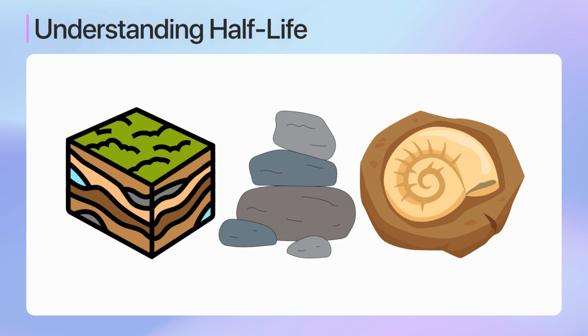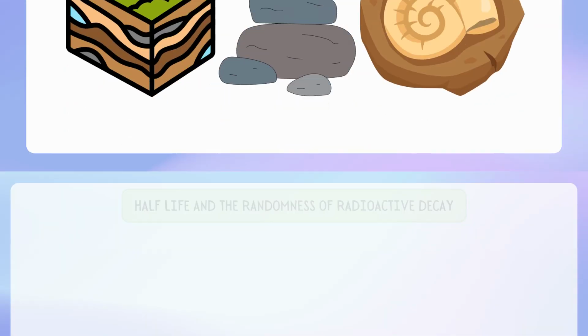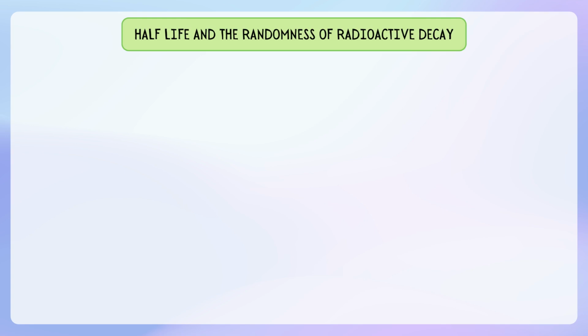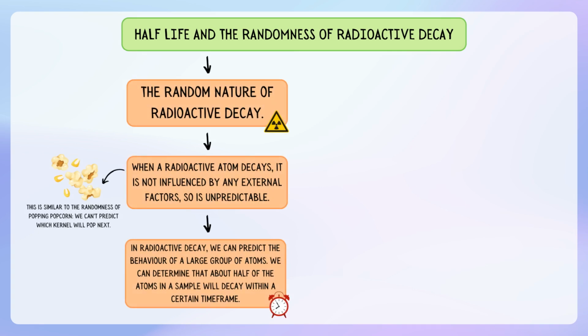Understanding these concepts allows us to make sense of the seemingly random behaviour of radioactive materials and apply this knowledge in practical fields such as medicine, archaeology, and nuclear energy. In today's lesson, we explored the concepts of the random nature of radioactive decay and the concept of half-life. We began by understanding that radioactive decay is a spontaneous and unpredictable process, much like the random popping of popcorn kernels in a microwave. While we cannot predict exactly when an individual atom will decay, we can predict the behaviour of a large group of radioactive atoms using the concept of half-life.